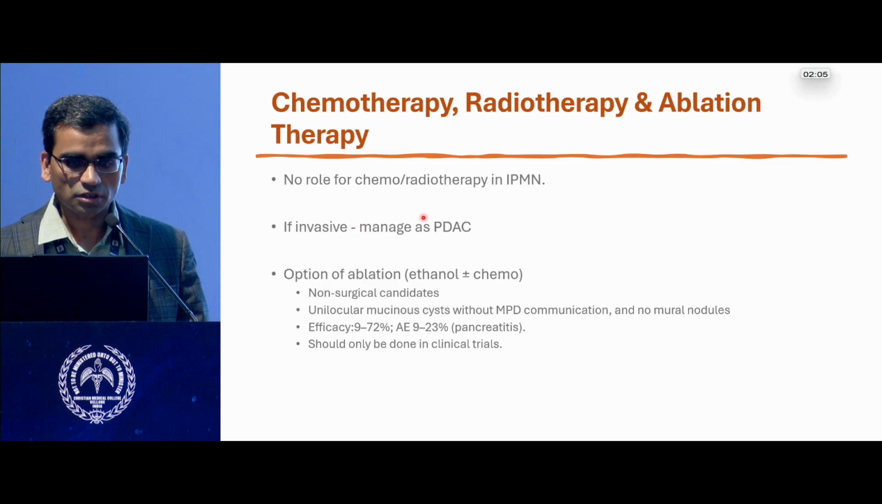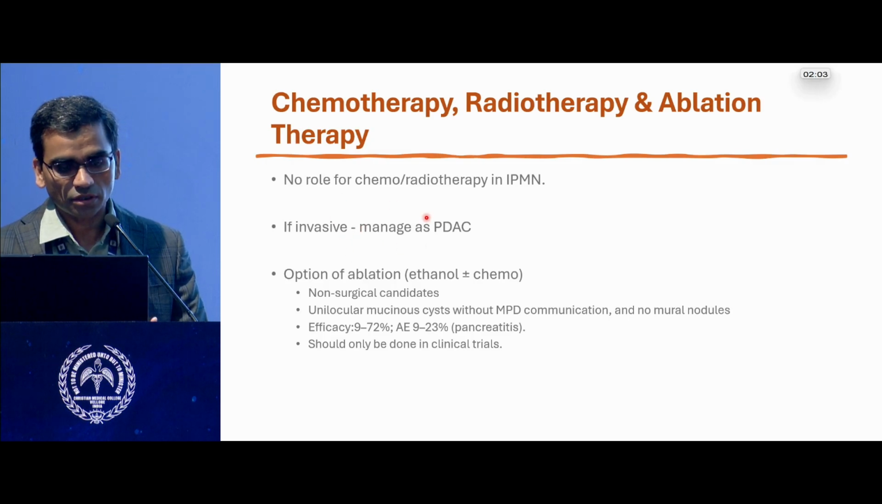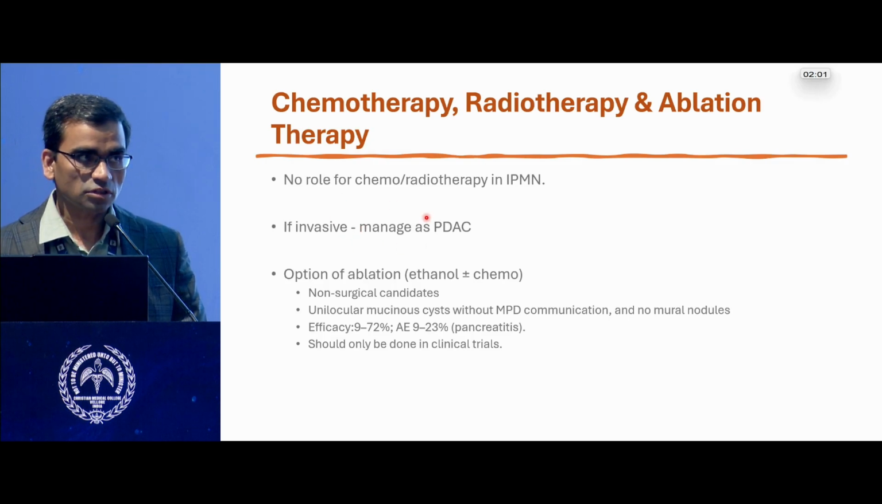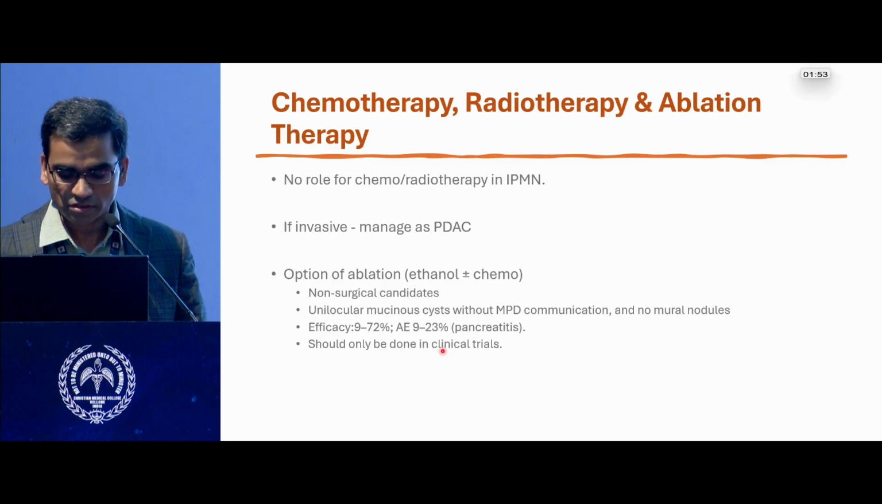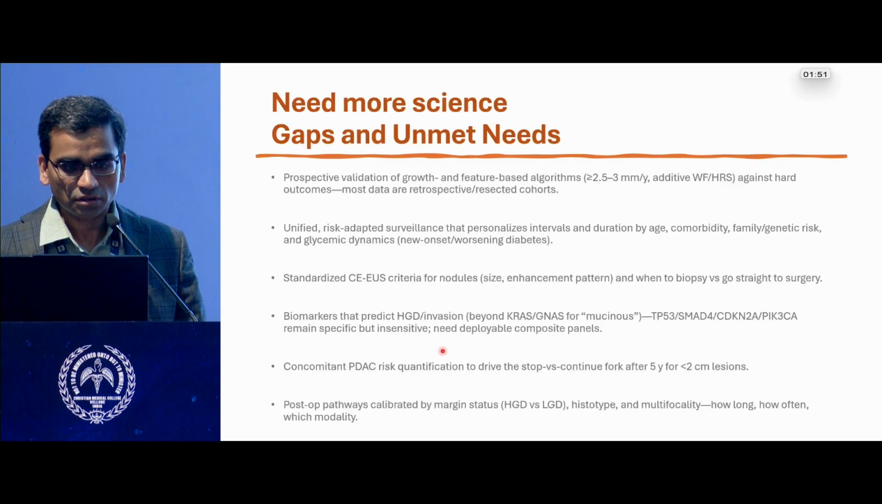What about adjuvant therapy? Generally no role unless there is adenocarcinoma. Ablations, especially, you can give as an option in non-surgical patients with unilocular mucinous cysts. It has some efficacy in 70% with some adverse events, and it is restricted to clinical trials.